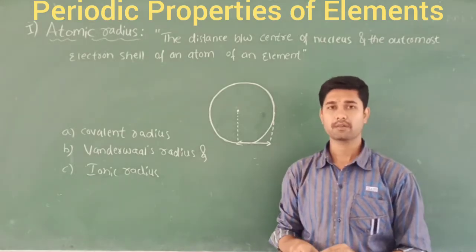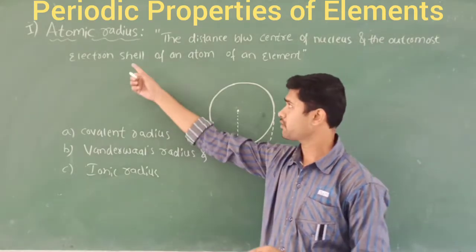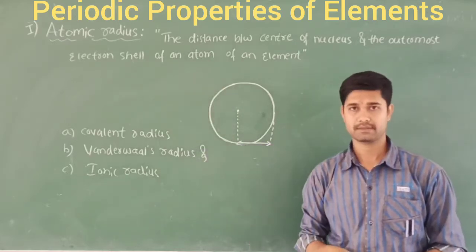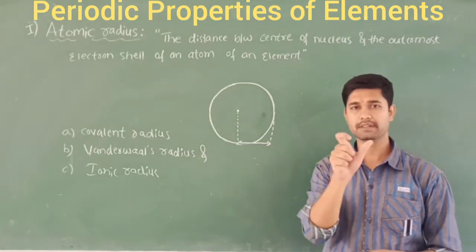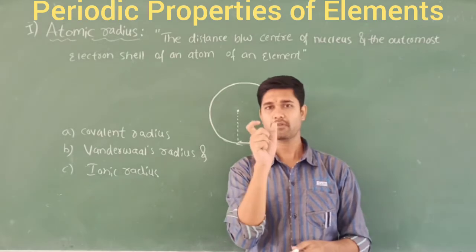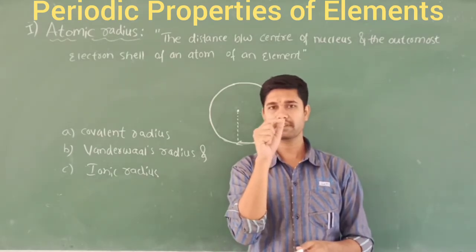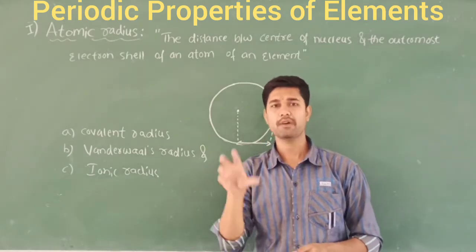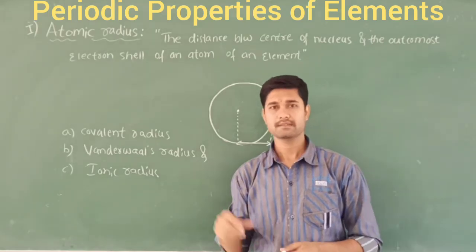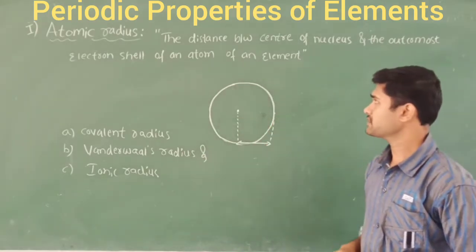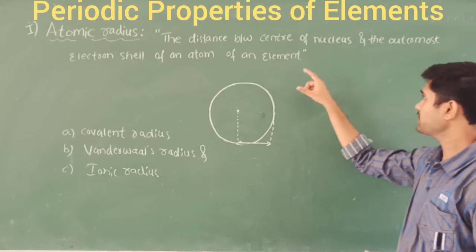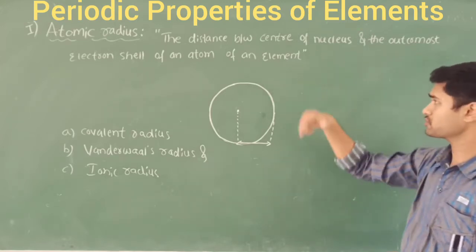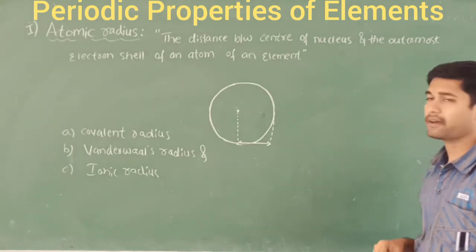We are going to move towards the first one, that is atomic radius. What do you mean by radius? You know that when you draw a circle, you find the center of that circle, and the distance to the boundary surface we call the radius. Similarly, the atomic radius is the distance between the center of the nucleus and the outermost electron shell of an atom of an element.